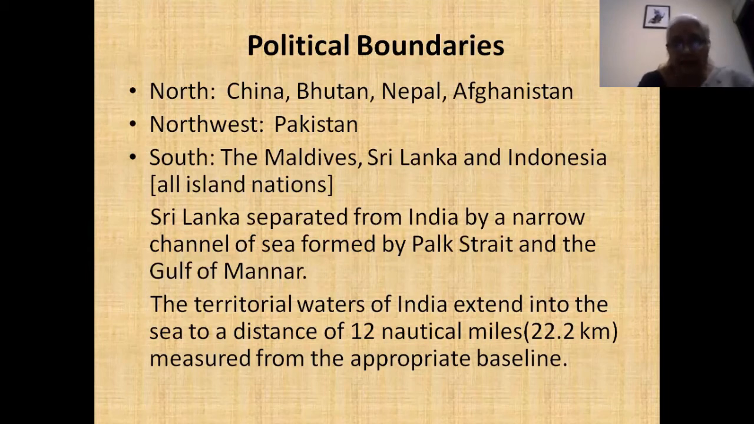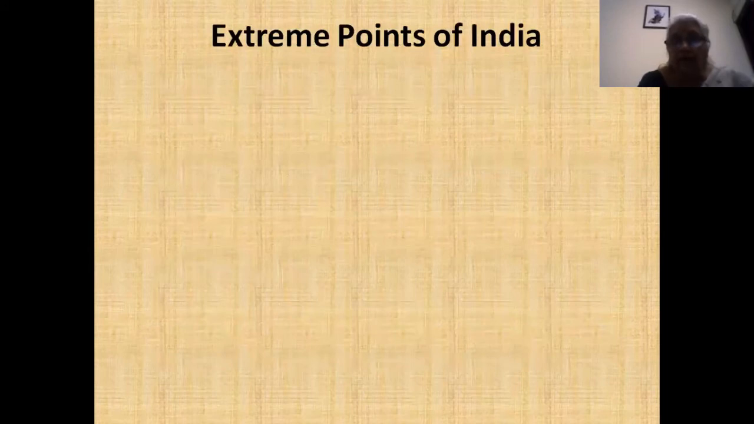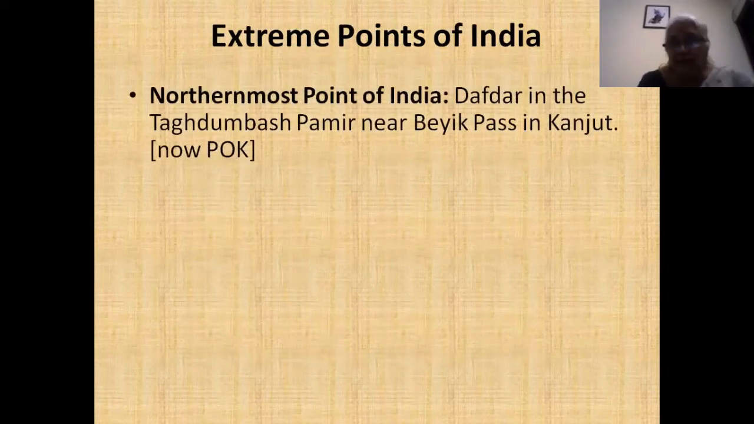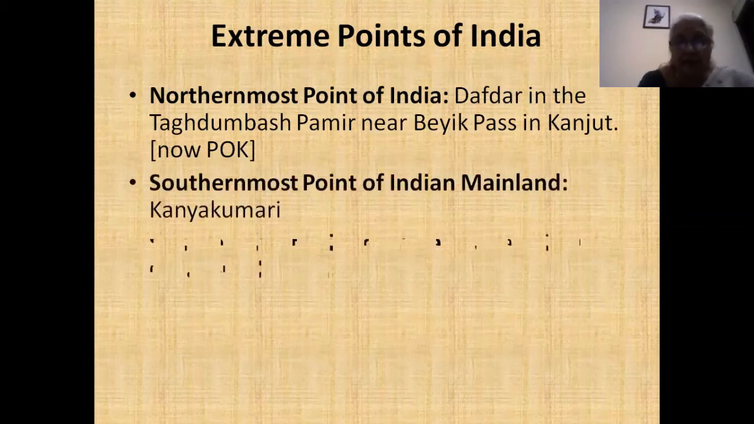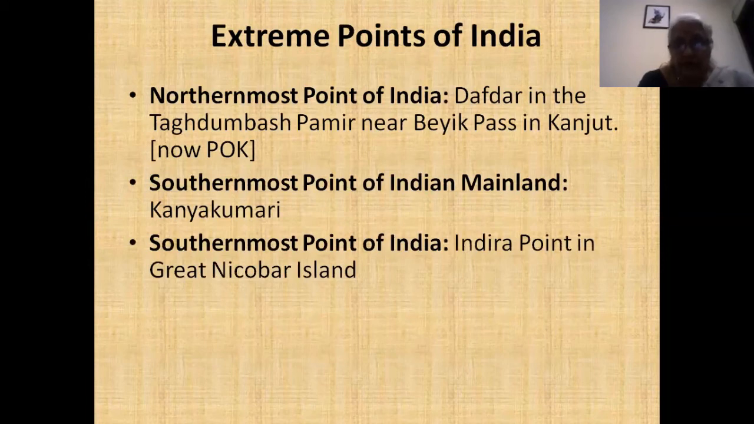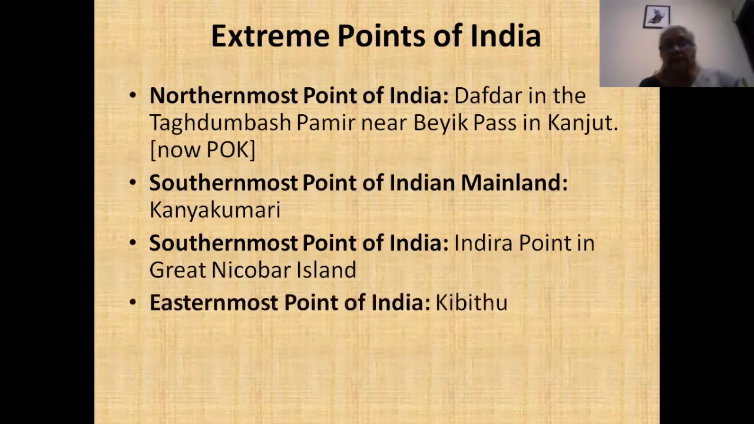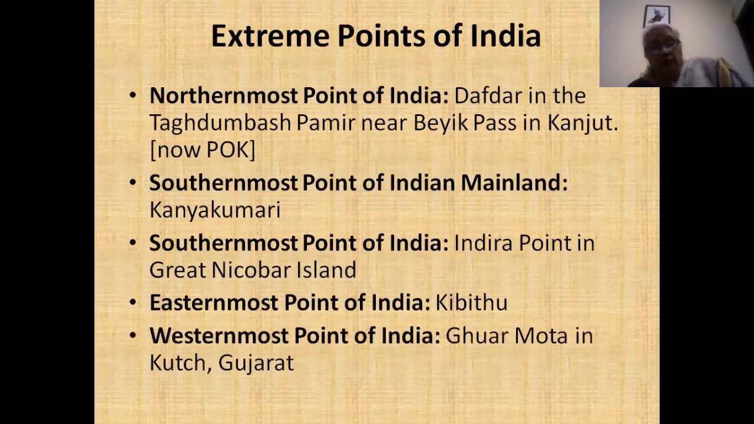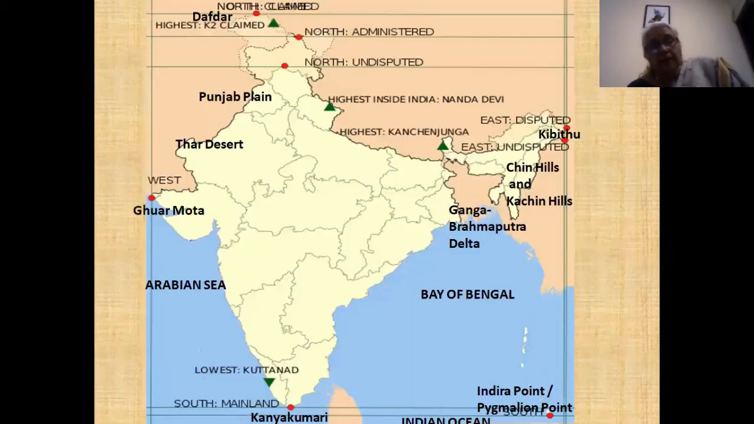Now, we also have extreme points in India. Again, this is just general information. The northernmost point is Dafdar, which is now in POK, in the Pamir region. You have Bekwas. Then the southernmost, of course, is Kanyakumari. Southernmost in terms of latitude, as I've already told you, is Indira Point in the Great Nicobar Islands. Then easternmost is Kibithu, which is in Arunachal Pradesh, and westernmost is Guar Mota in Kutch, Gujarat. So the map here gives you an idea. It also gives you an idea of the highest, lowest, and so on.